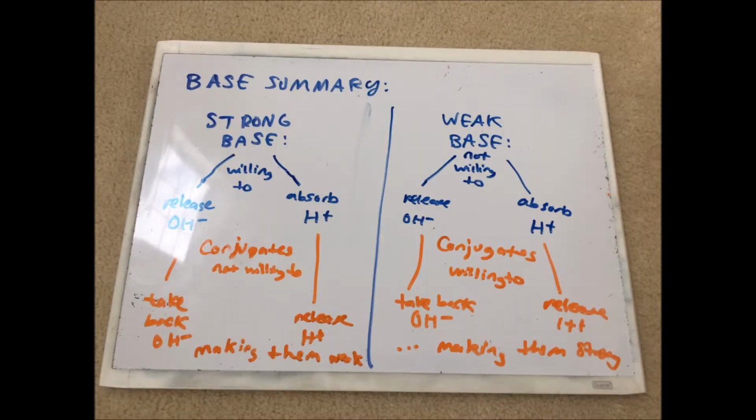This idea can also be extrapolated to bases. Strong bases really like being bases, so their conjugates don't really like being acids, while weak bases don't like being bases, so their conjugates really like being acids.